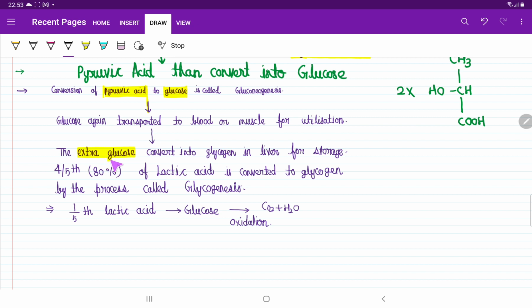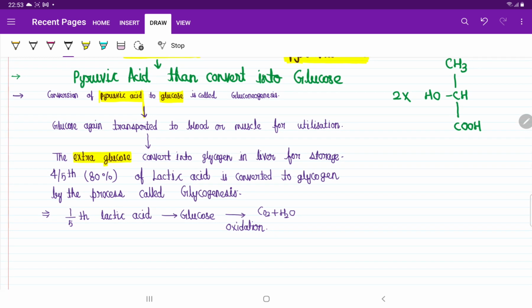I have written it also here. The extra glucose converts into glycogen in the liver for storage. 80% of the lactic acid converts into glycogen by the process called, sorry, glycogenesis, and the remaining 20%, meaning one fifth of the lactic acid, will go for normal oxidation and form carbon dioxide and H2O. Remaining we'll see in the next video.